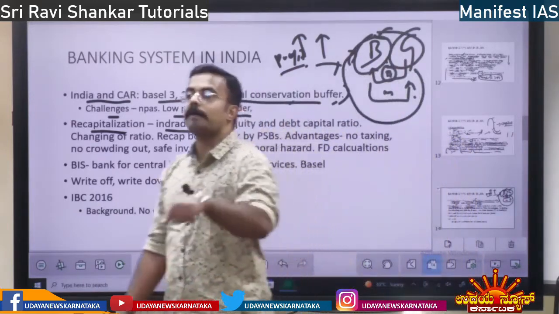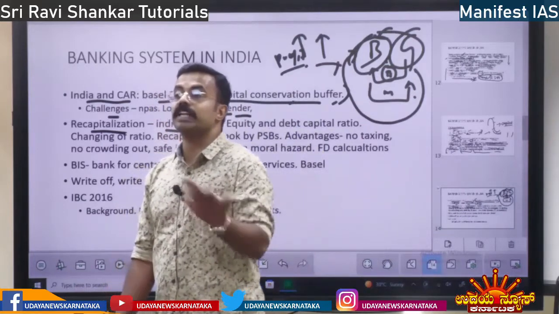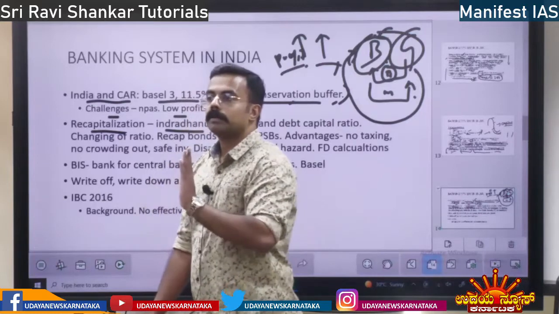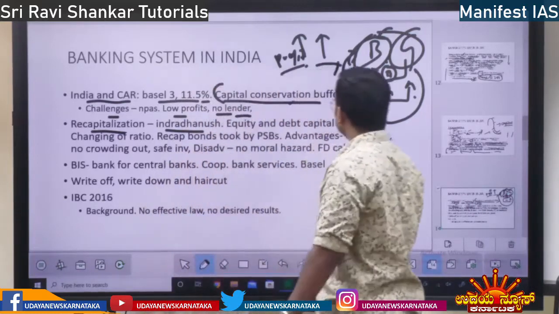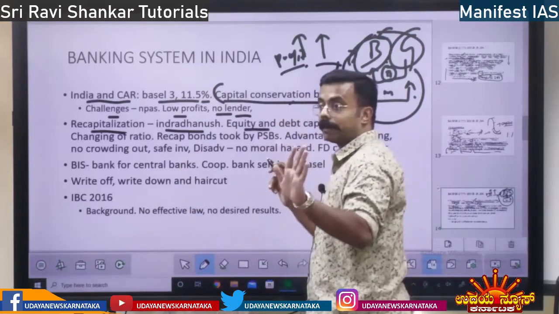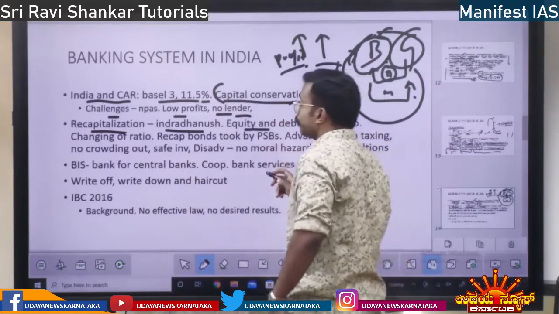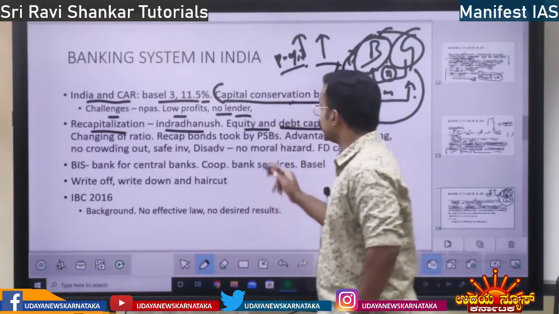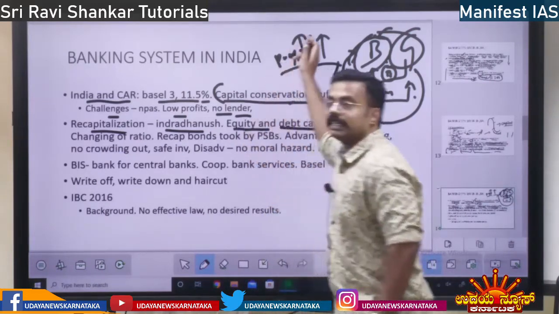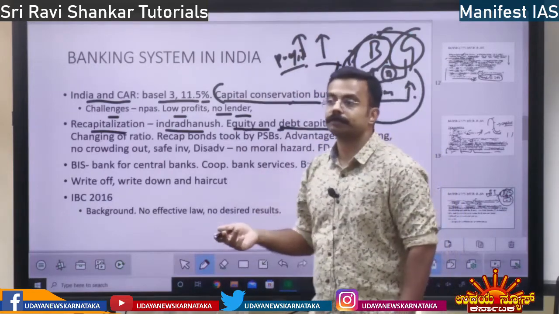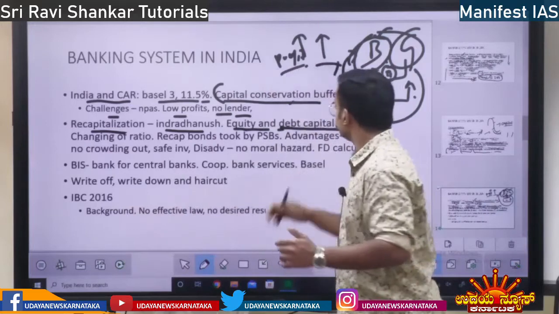So this is how recapitalization would be done. It is a win-win situation antare. Bank will also benefit, government will also benefit. So this is the equity. So this is the concept recapitalization andre. Whereas here, equity and debt capital ratio, how recapitalization would be done andre, equity, bank ಅಲ್ಲಿ equity share ಇರುತ್ತಲ್ಲ ಅದು plus debt ಅಂದ್ರೆ bonds, ಇದ್ರದ್ದು ರೇಷಿಯೋ ಇರುತ್ತೆ.